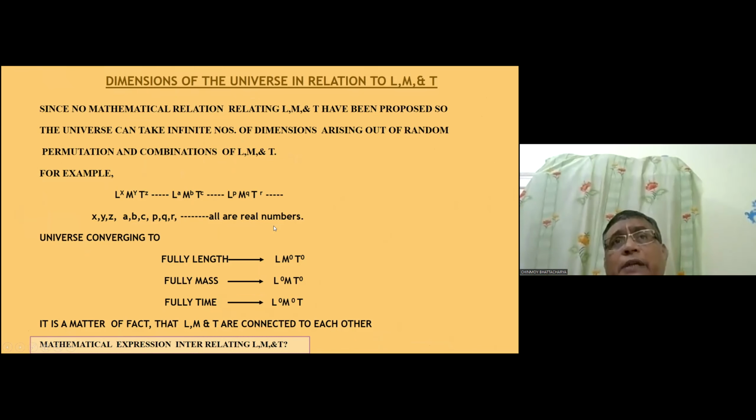So the universe can take infinite numbers. The universe could also converge to fully length or fully mass or fully time if L, M, and T are not interconnected to each other.